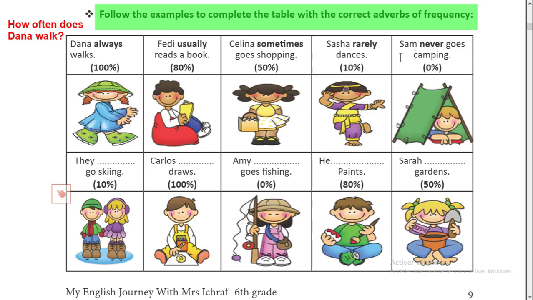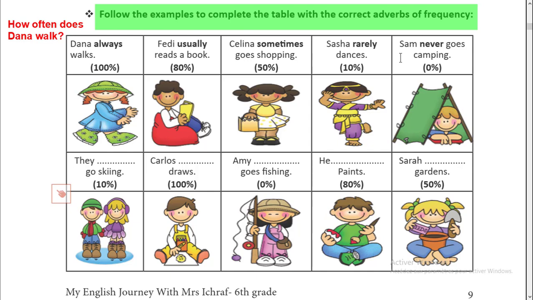We have here Selena sometimes goes shopping. Sometimes she goes, sometimes not. Okay, so 50-50. Now we have 10%. We give it to rarely. Here an example, Sasha rarely dances. It means on some occasions she dances, otherwise she doesn't dance. Okay, so we give only 10%.